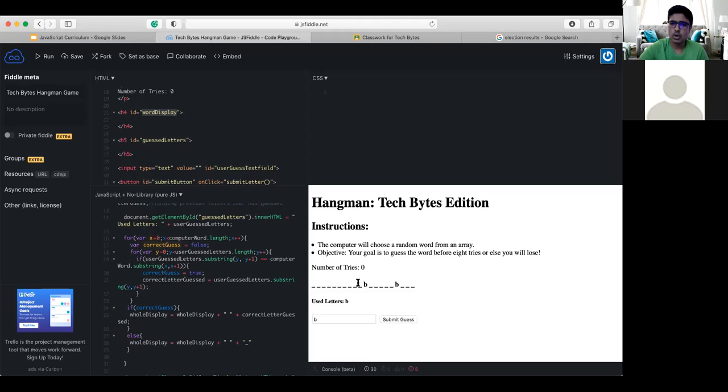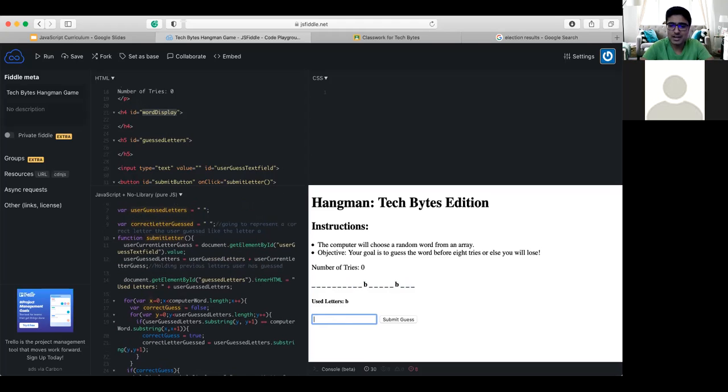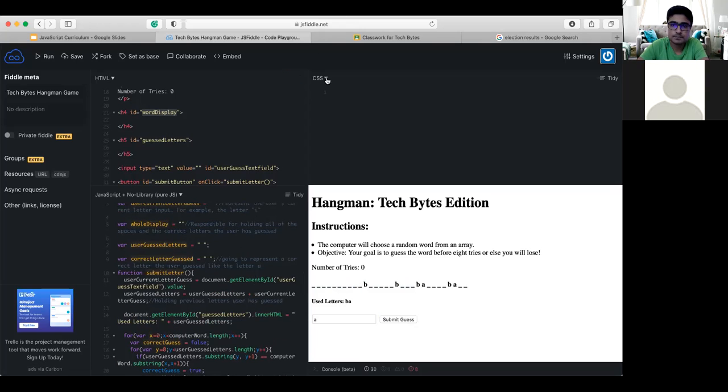Now, you might be noticing, whoa, whoa, whoa, why are there so many underscores? Well, that's a bunch more than we expected, right? The reason is because if I enter the letter A, we're going to see a bunch more. Does anybody have any idea why our display variable keeps on holding this many letters and underscores? What can we do in order to make sure that this doesn't happen? Any guess? Anybody?